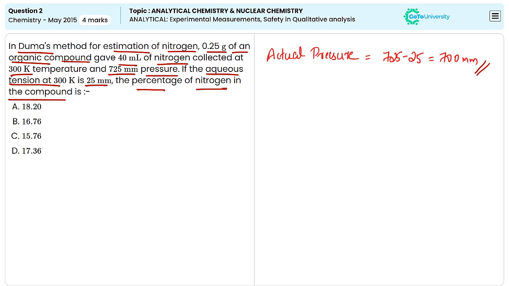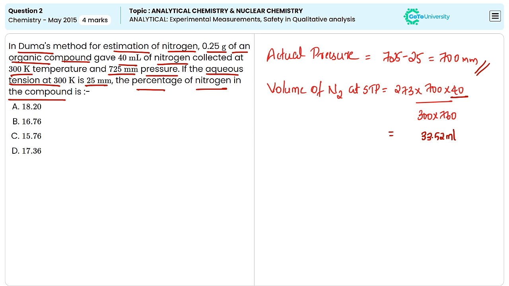Now we can calculate the volume of nitrogen at standard temperature and pressure, that is equal to 273 multiplied by 700 multiplied by the volume of nitrogen 40 divided by the temperature and pressure 300 into 760, and we will get the answer, that is equal to 33.52 milliliter.